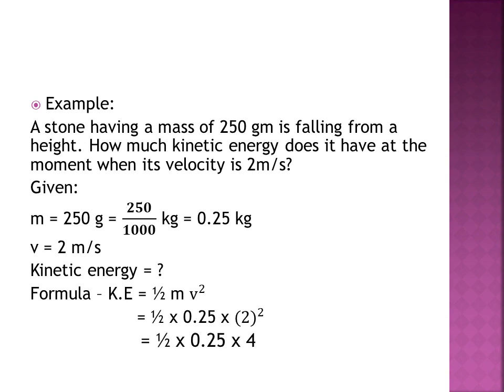Now 2 square is 4. Now we will see what can be cancelled. 2 ones are 2, 2 twos are 4. So what is left? 0.25 multiplied by 2, which is 0.5. So our kinetic energy is 0.5 joule. You have to write the unit, otherwise you will lose the marks.